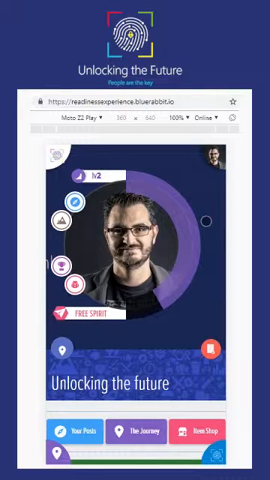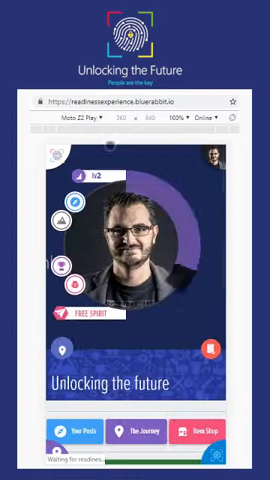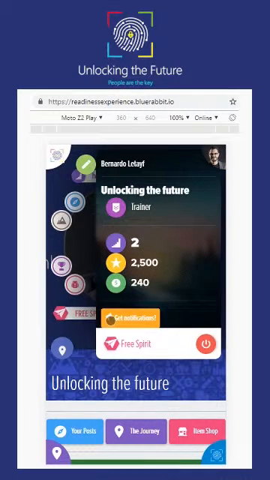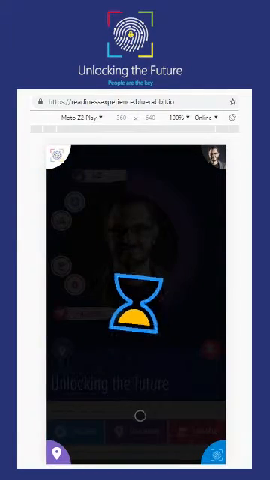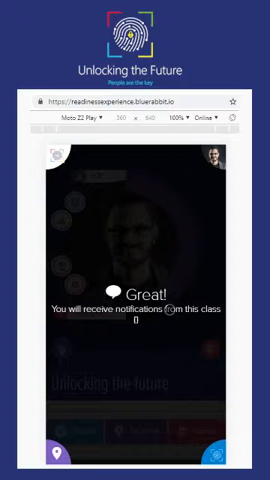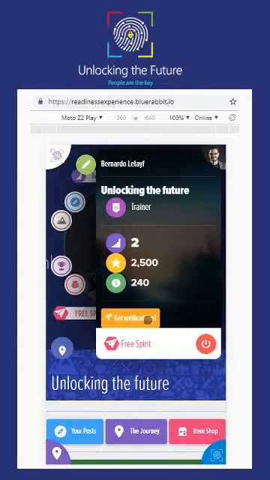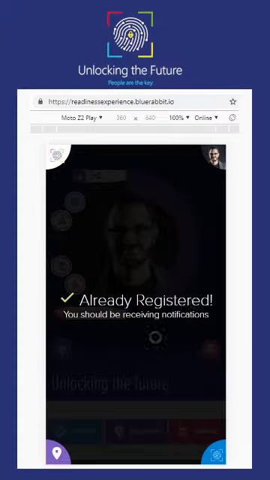That way you will be able to receive those notifications. However, if you have already authorized the system and it's still not allowing you to receive notifications, reload the page, then click on your profile, and you see this orange button here. Click it to subscribe to the notifications of the website manually. This way, it should tell you you will receive notifications from this class. And once done, if you click it again, it should tell you that you're already registered.